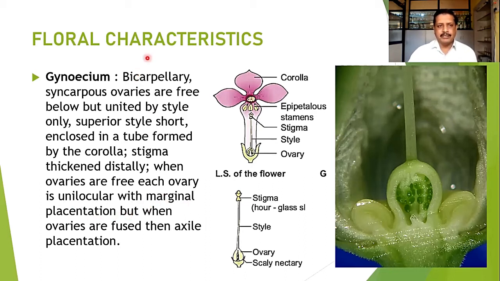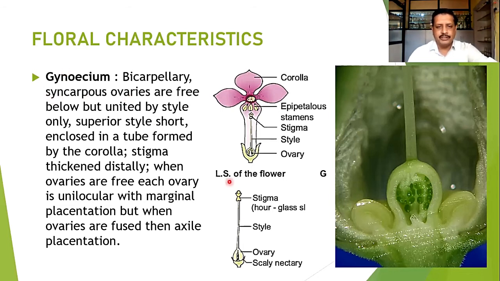Now here one thing we have to remember is that we call them a bicarpellary syncarpous ovary. Syncarpous means the fusion of ovaries. But the gynoecium is nothing but the compound structure which may include the stigma, style and ovaries. Now in this, any part, even if the stigma is fused, we will call it syncarpous; if the styles are fused, syncarpous; or if the ovaries are fused, we will call it syncarpous. Any part of this gynoecium, if it is fused, we call it a syncarpous ovary.